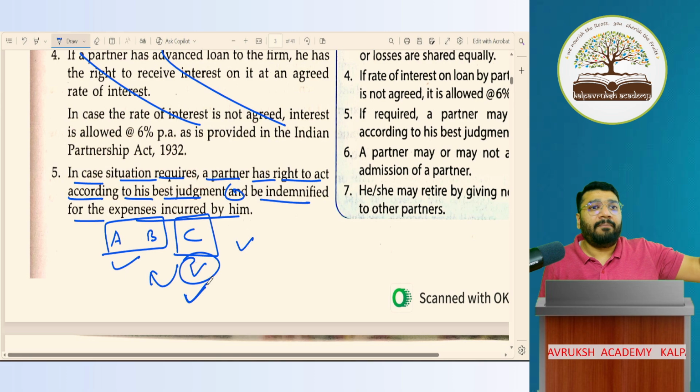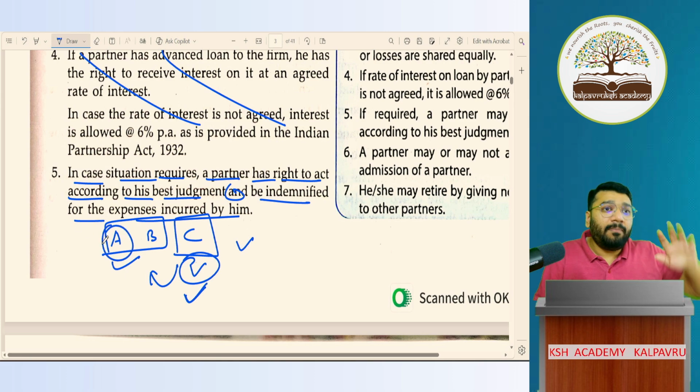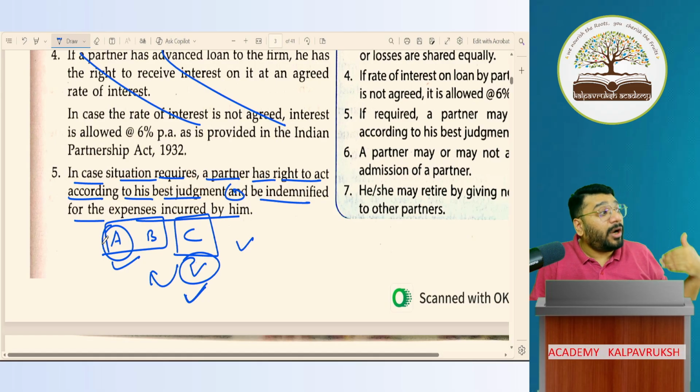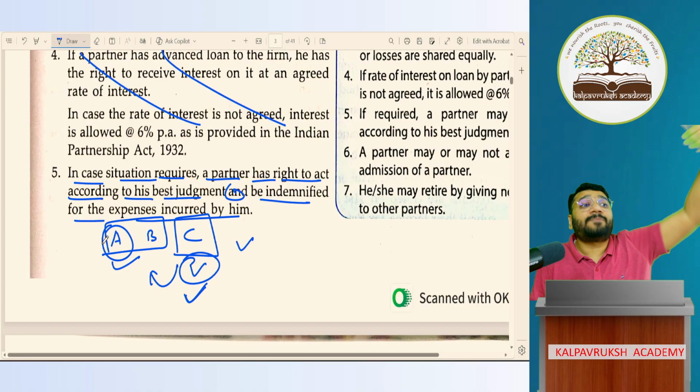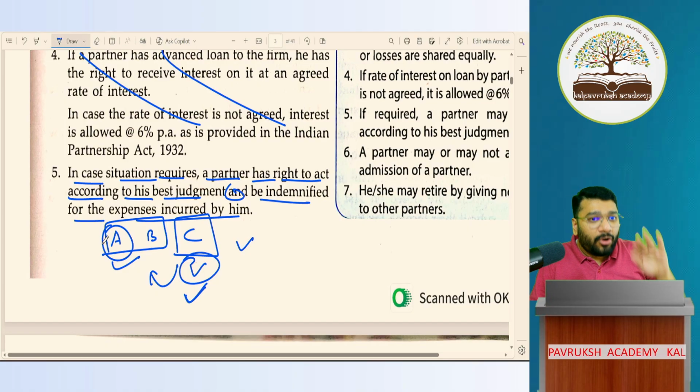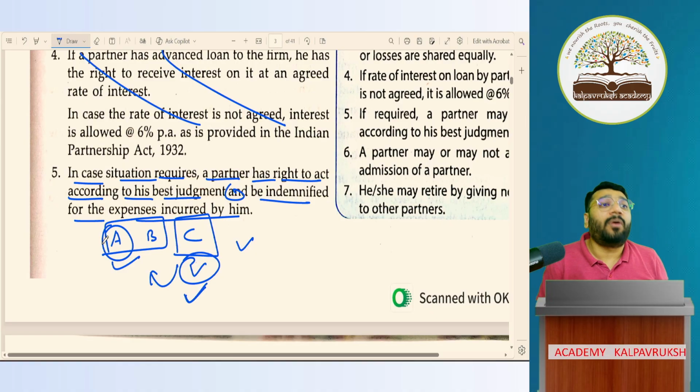But the firm's bank control was with A. So we could not make the payment from the bank account of the firm. So C made the payment from his personal bank account. Now, in that case, does C have the right to recover this money from the firm or not?